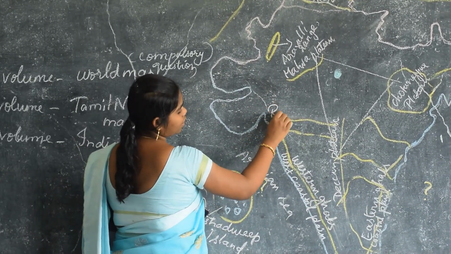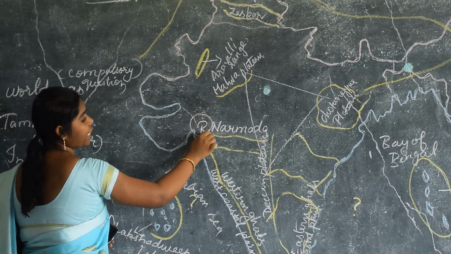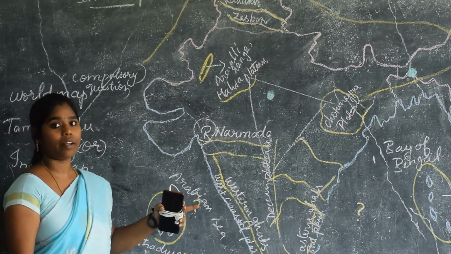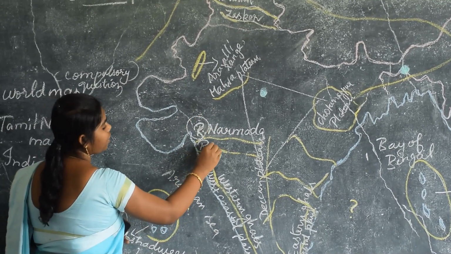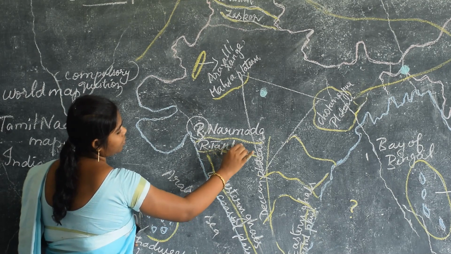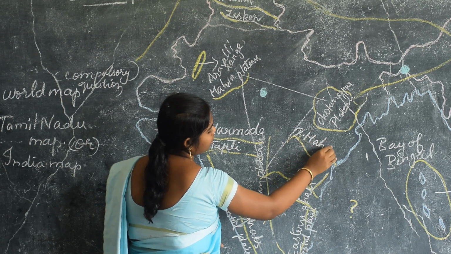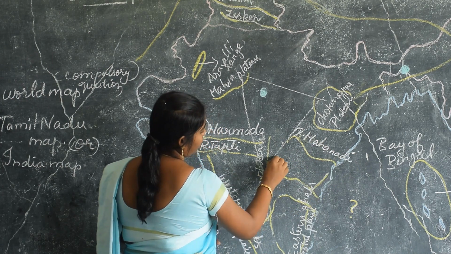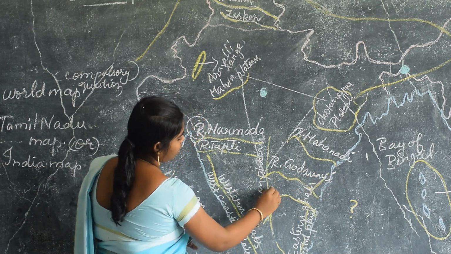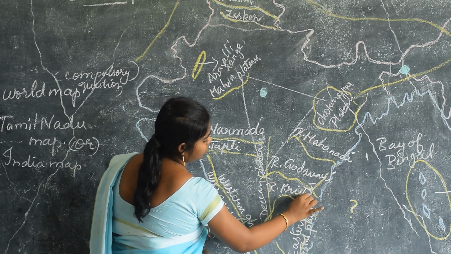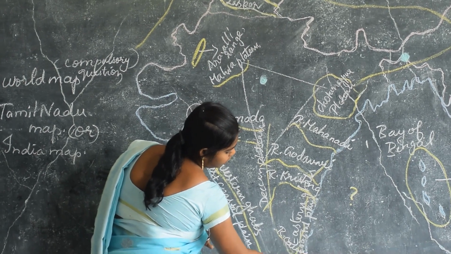You see here, this is River Narmada. Do you know why I am writing R here? Because this R indicates river. While writing the river name, first you have to mention this R. Next river, Tapti. Come to this side, River Mahanadi. River Godavari. River Krishna. And this is Tamil Nadu. Yes, that is Kaveri river.